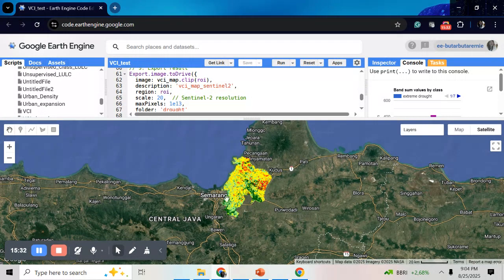Actually, it will be good if you know the area of the agriculture. Maybe next time I will show you how to get only the agriculture area, and apply this code, so we will get the actual drought in the agriculture area.